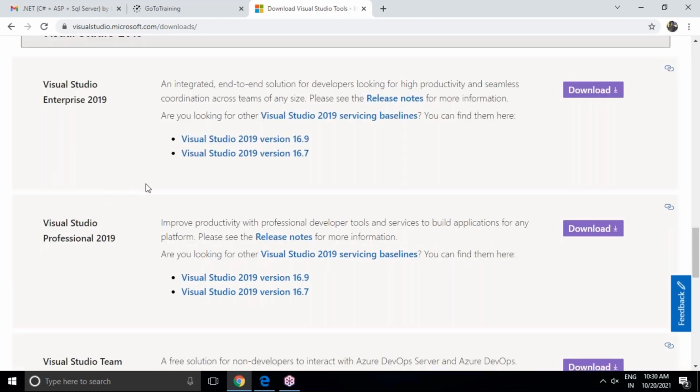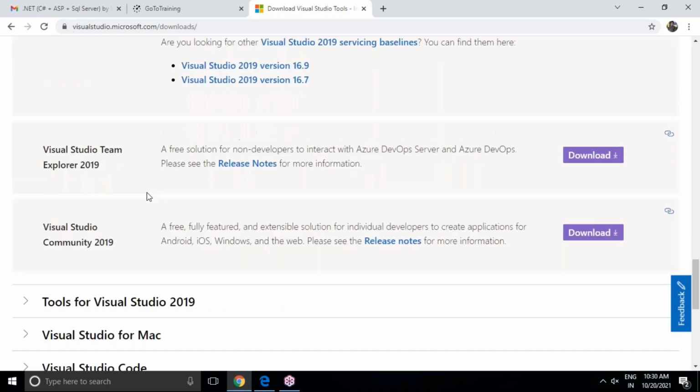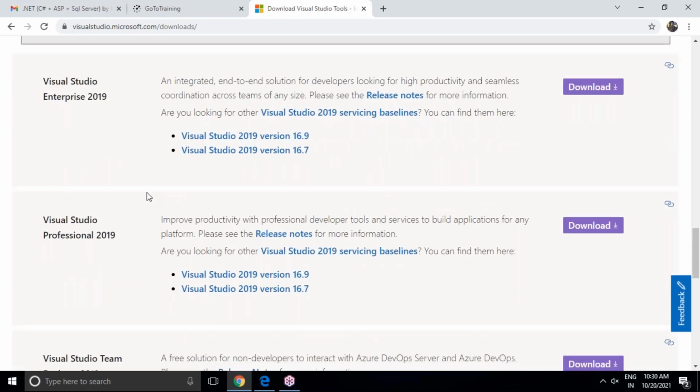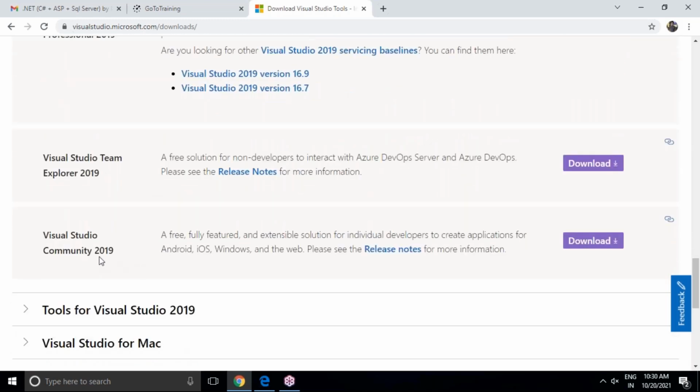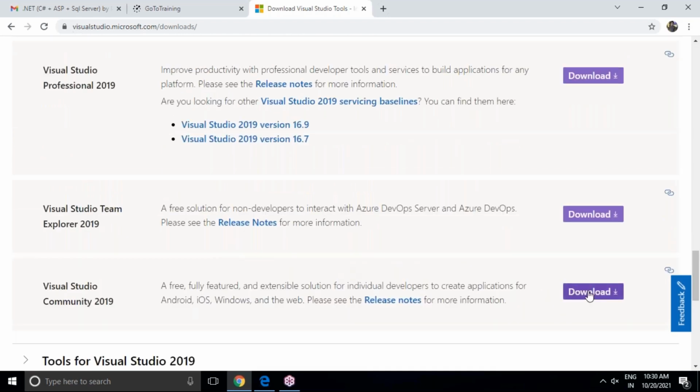You can click on it, and now you can see the Visual Studio 2019 versions. That also has a community version, a professional version, and the Visual Studio community version. This I strongly recommend. You can click on download and install. Once you click on download, you will get a downloadable executable file of Visual Studio 2019. You just try to install it.